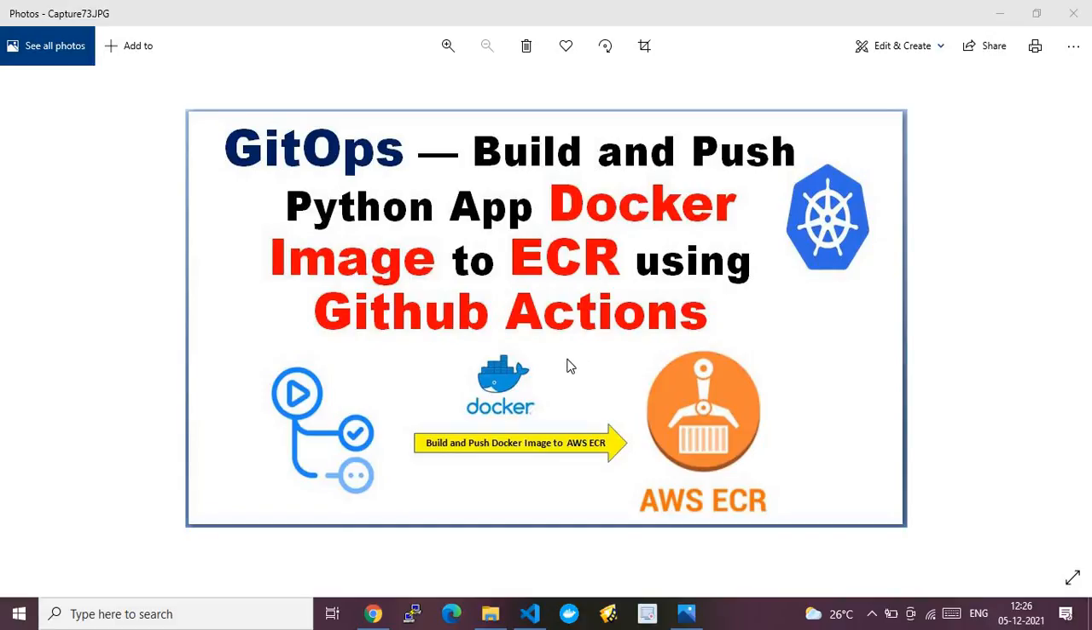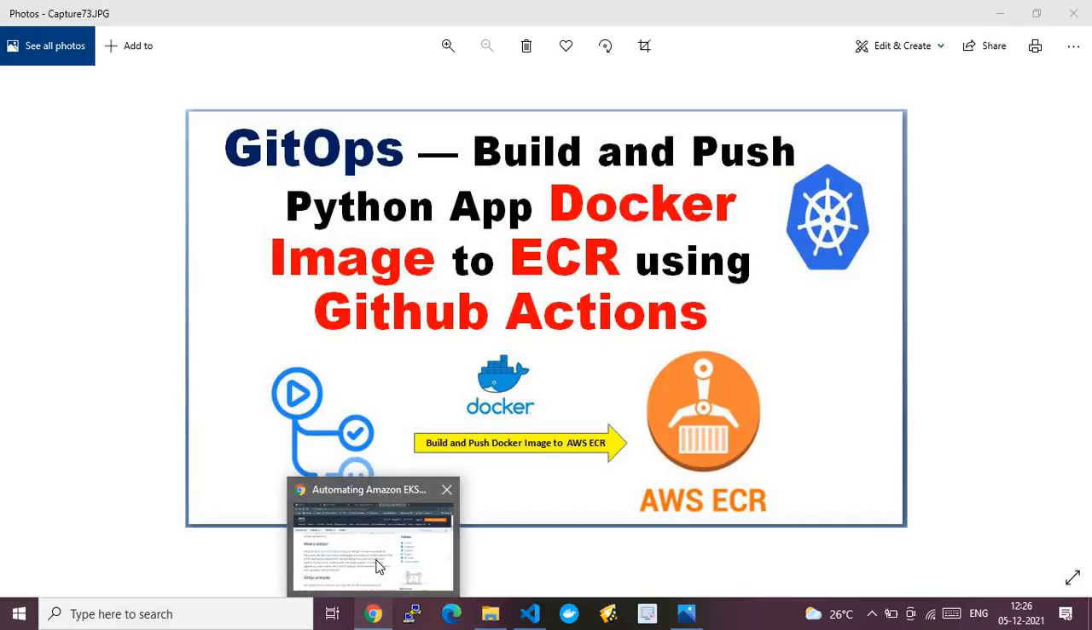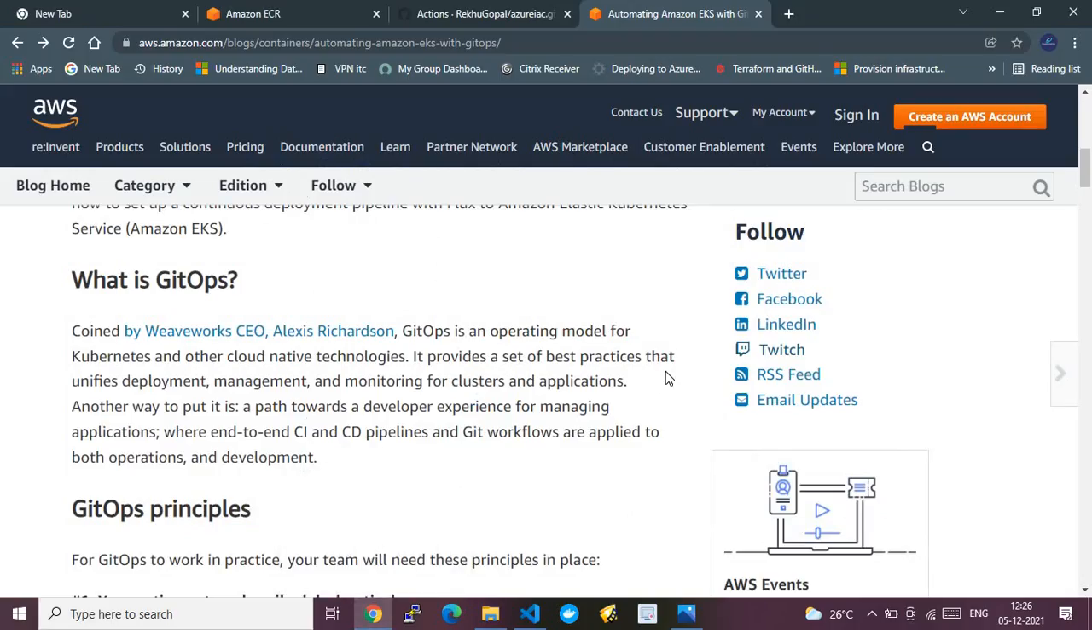But before we jump in and walk you through the steps of this demo, I will let you know what GitOps is, with some brief information around it. This is a blog from AWS which will help you understand what GitOps is. I will be sharing this link in this video's description, and the relevant file will also be shared in the description. Please find it there.